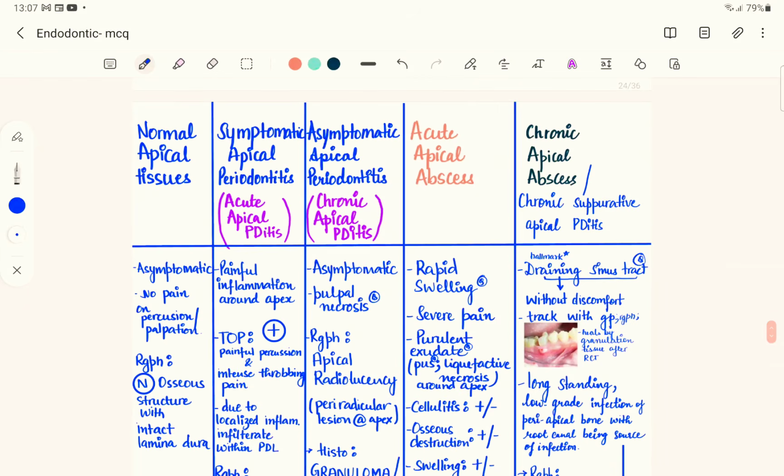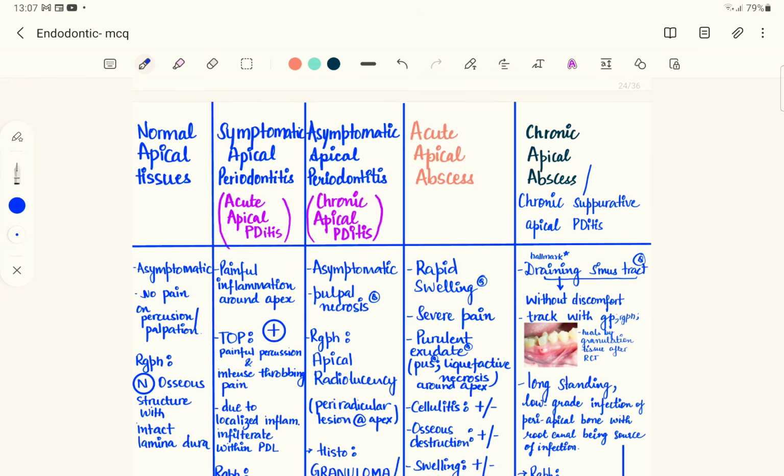Talking about acute apical periodontitis, as the name suggests, acute means the disease is symptomatic. The patient will have pain associated with the disease. So the symptom is the pain. That is the main symptom for always an acute condition. If we talk about chronic, it is asymptomatic. So acute means painful.